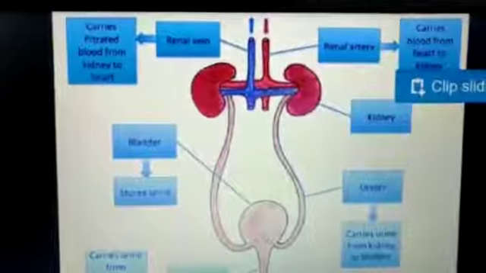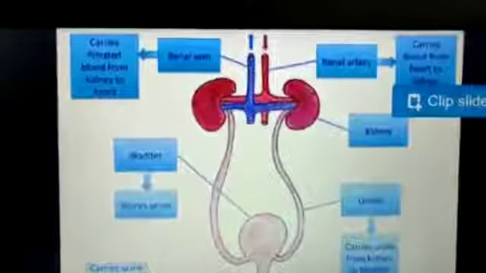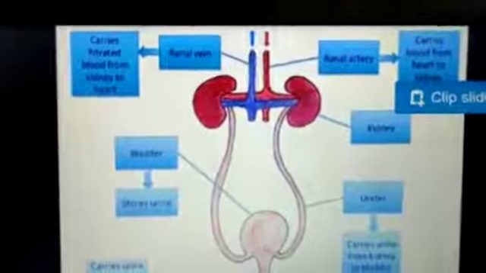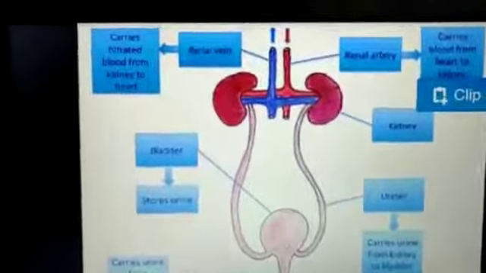The artery that carries blood to the kidneys is termed the renal artery, carrying blood from the heart to the kidney for the filtration process. And the renal vein, after filtration, carries the blood from the kidney to the different parts of the body. So you understood the excretory system.